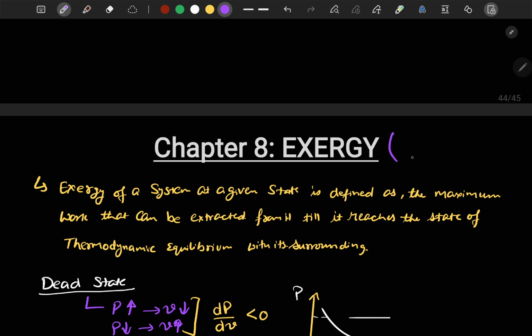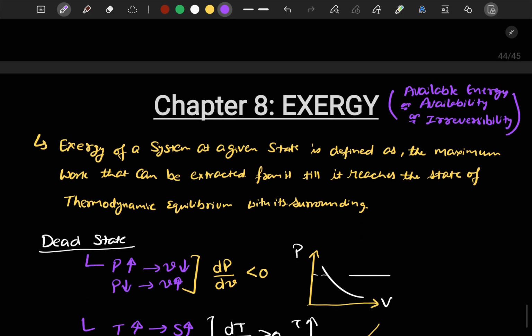This exergy, I think, was already mentioned. If not, then I will write it here. This exergy is also known as available energy, or availability, or irreversibility. Now we will see all the terms in this chapter further. And this exergy is also called the maximum work that can be obtained from the system.